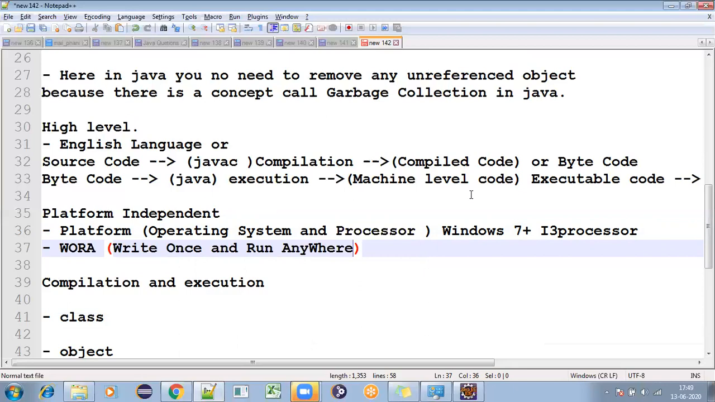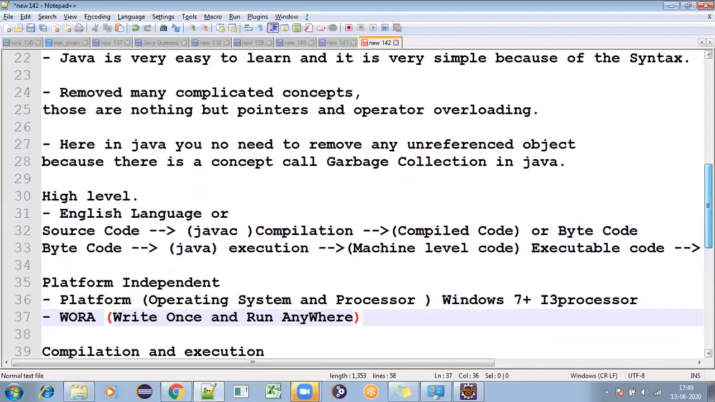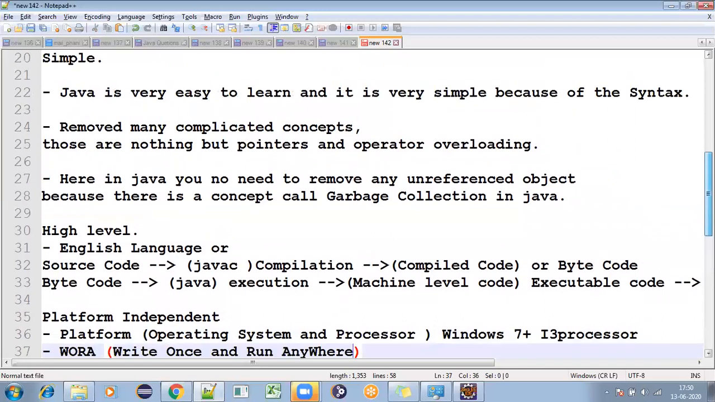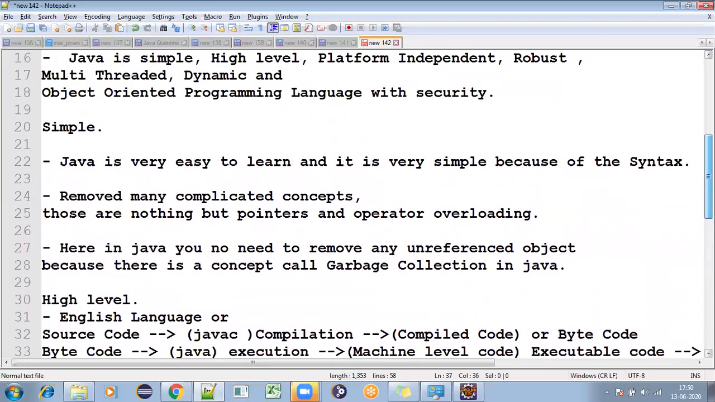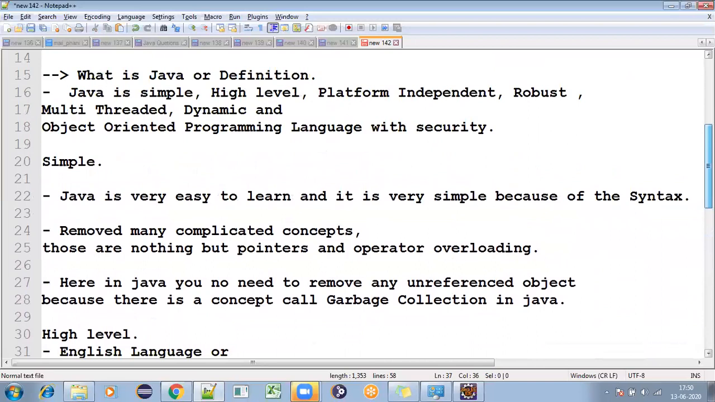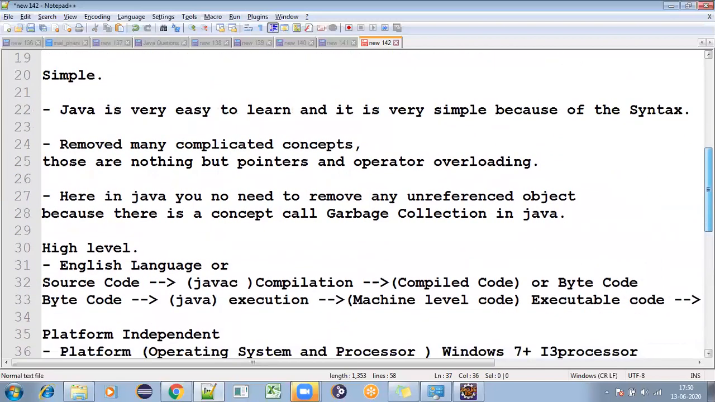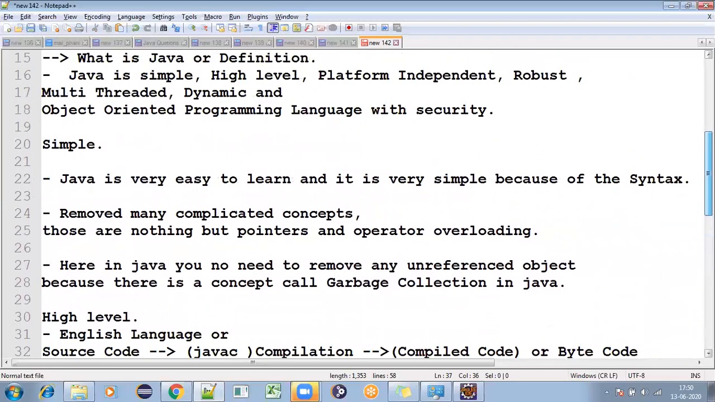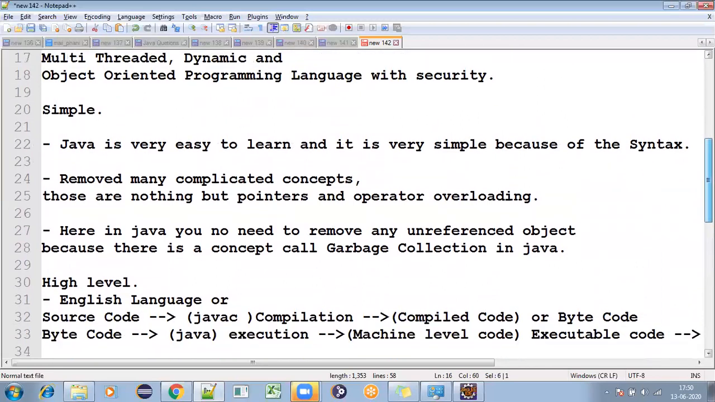Whatever we are discussing is everything related to Java only. What is Java, right? If someone is asking, you can explain what is Java for at least 10 to 15 minutes. Just now we discussed platform independent. If you have any doubts, you can ping me in the comments. Okay. Now we'll go to robust.